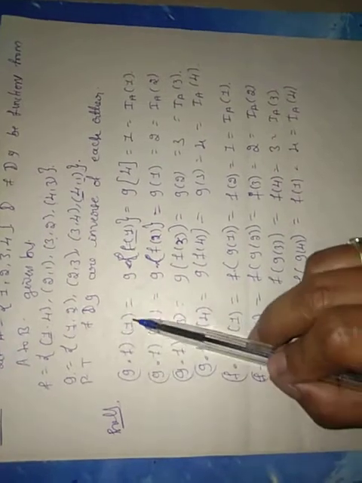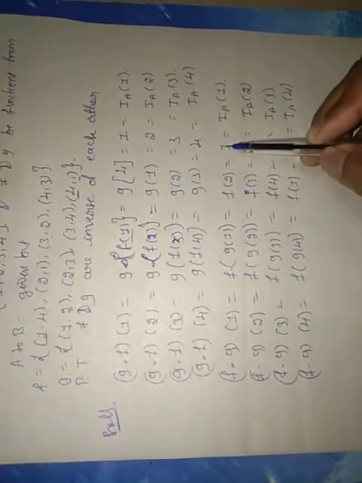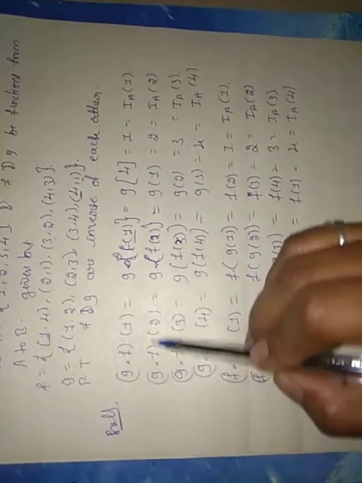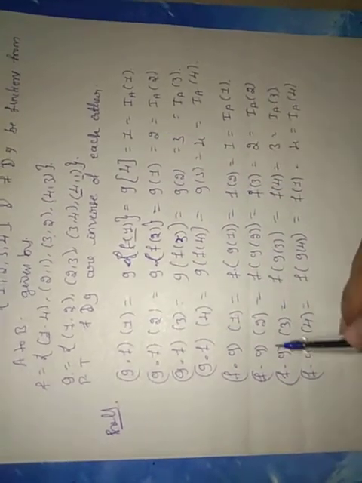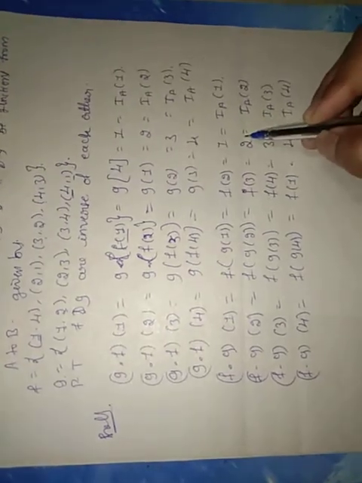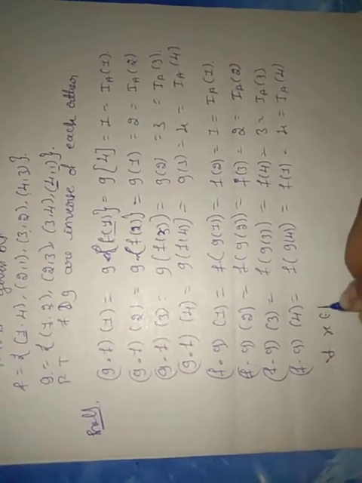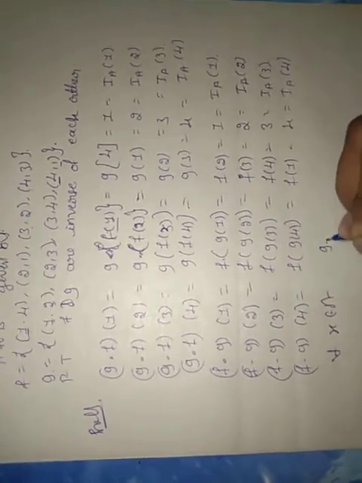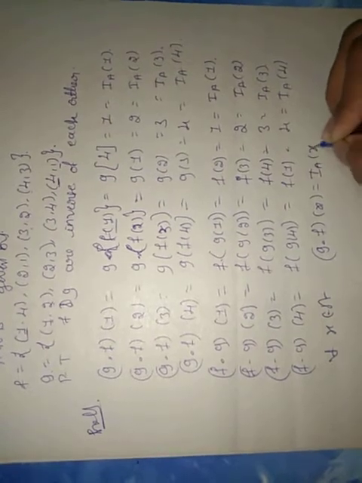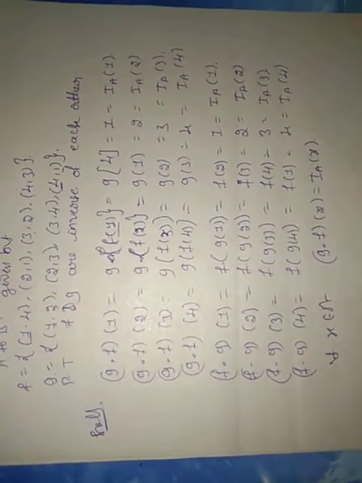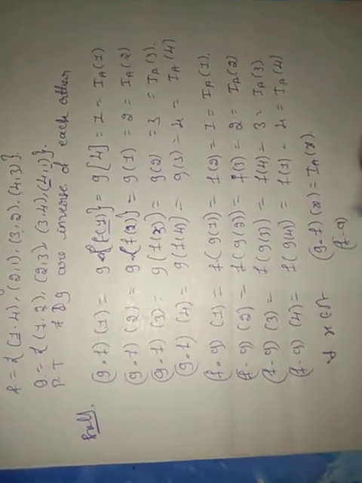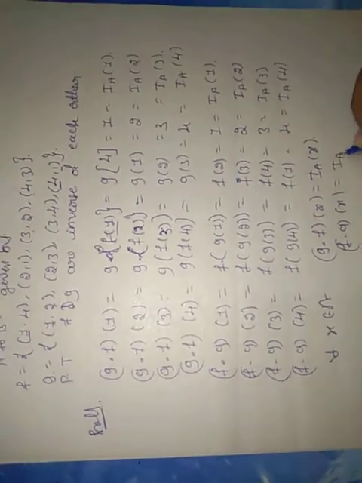So by seeing these equations, g dot f of 1 equal to 1, f dot g of 1 equal to 1, g dot f of 2 equal to 2, f dot g of 2 equal to 2. So therefore, for all x belongs to A, we have g dot f of x equal to IA of x and f dot g of x equal to IA of x.